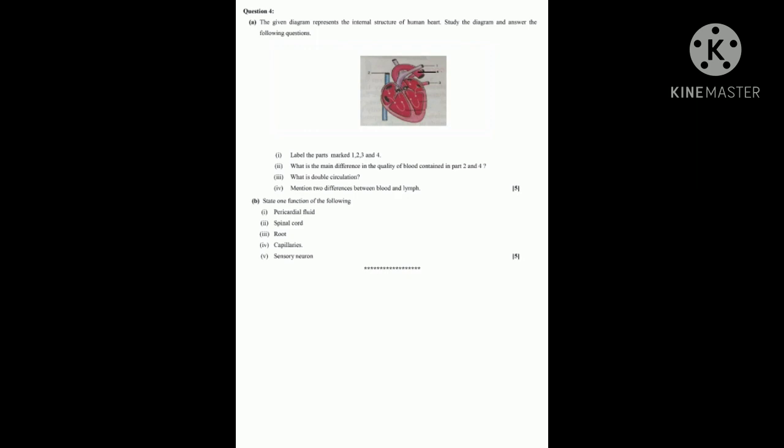So these are the answers for the midterm examination. If you have not written the spellings properly, I cut the marks, because you are writing only one word. So in that one word, if the spellings are not proper, I definitely cut the marks. So next time while writing the answer, practice and write. Don't make mistakes in the spellings. You will lose the marks.